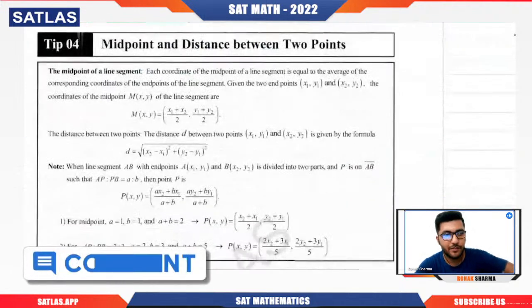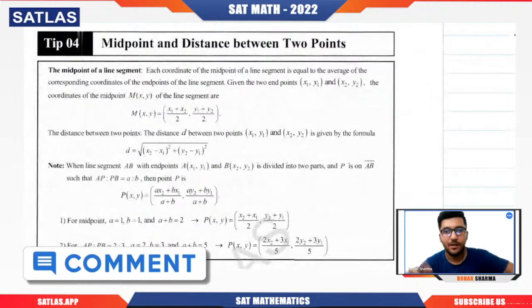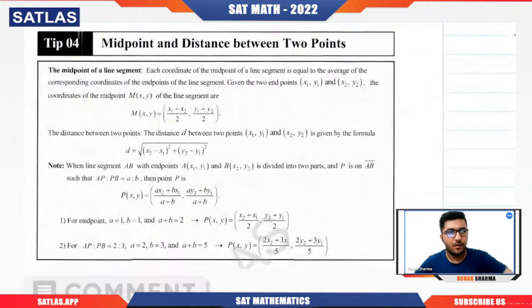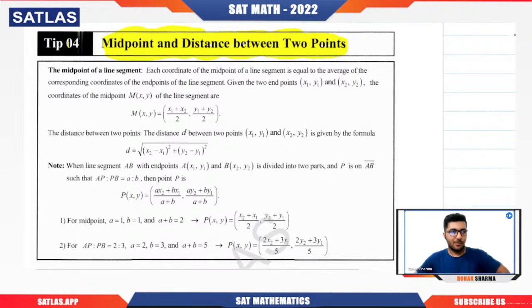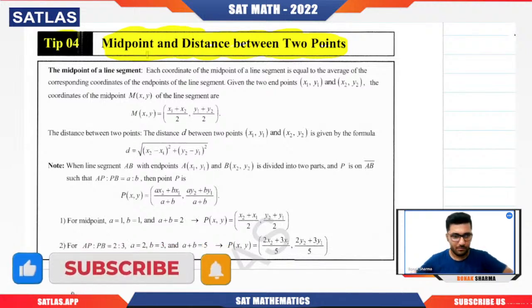Basically, we don't have a question, we have the next step, that is step 4. So step 4 is basically the midpoint and the distance between 2 points. So this is a topic from coordinate geometry, the basics of coordinate geometry or the Cartesian plane theory, which is nothing but step 4. Let us quickly understand the concept, then we will do the questions.